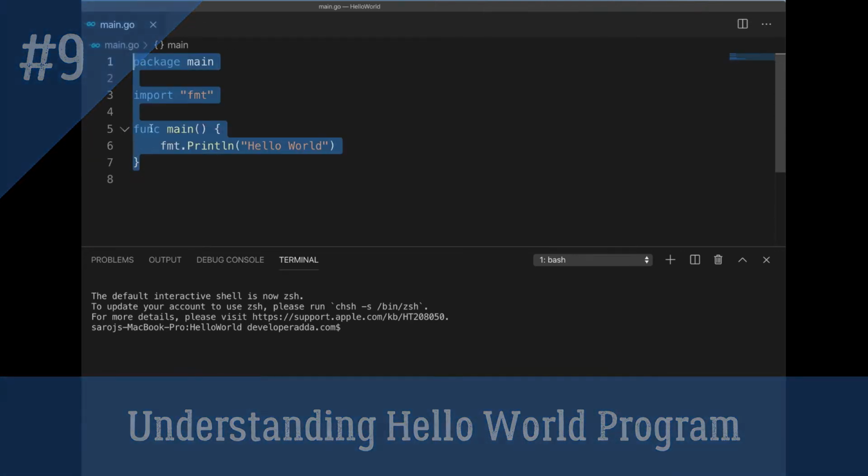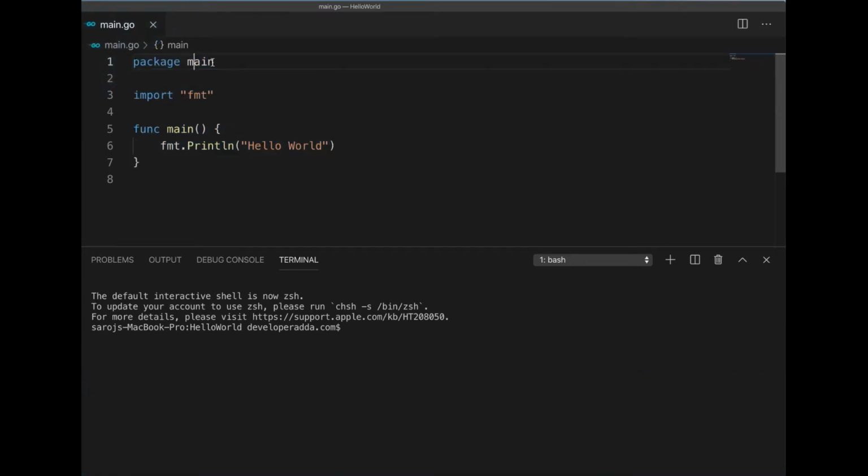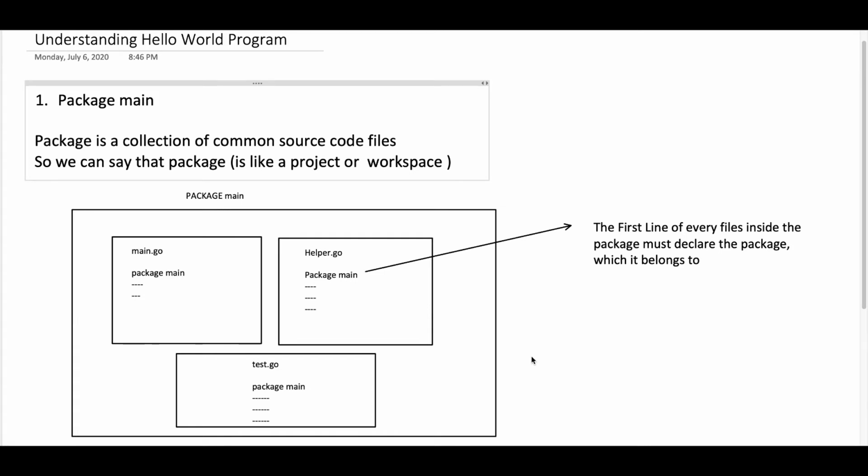So in our last session we discussed Go Workspace. In this session we will deep dive into each and every line and try to find out the meaning of that. So for that let's go to the note. The very first line we wrote in our application is package main. So first let's discuss what is package.